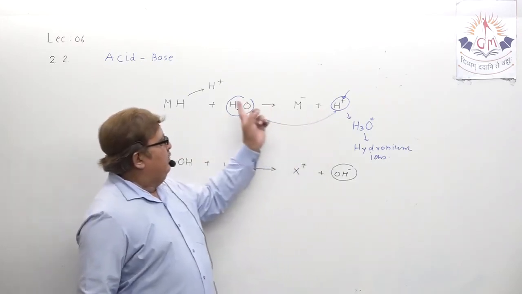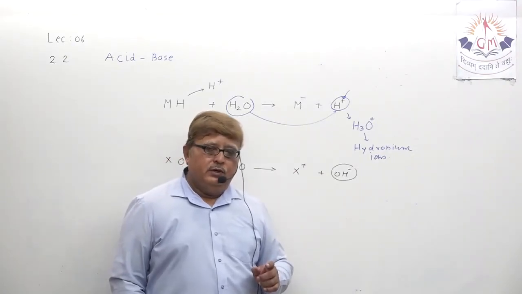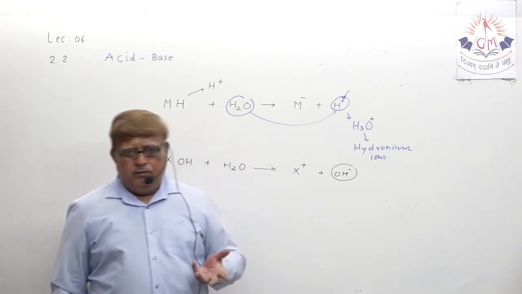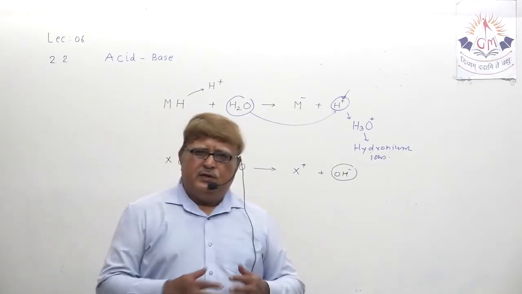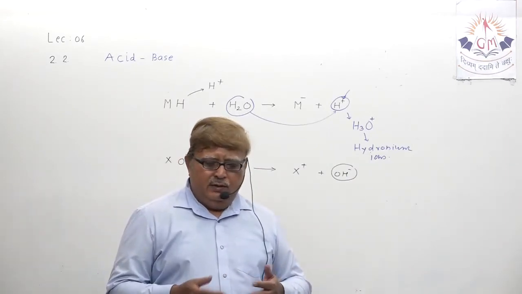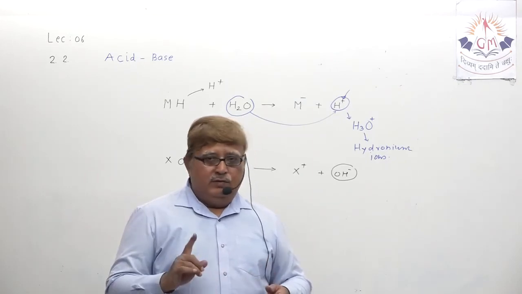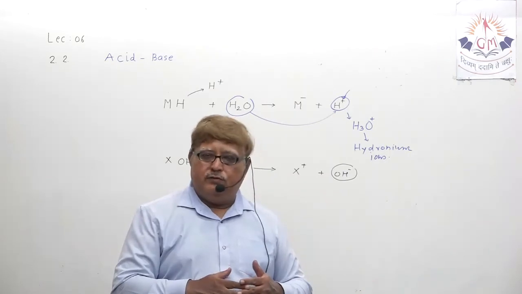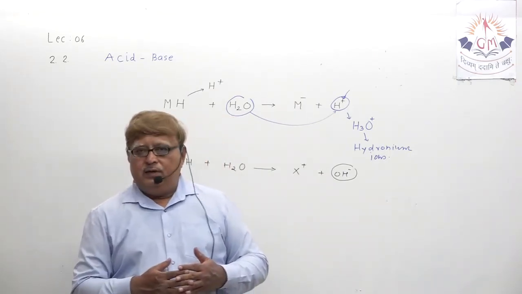So here the hydrogen ion will combine with a water molecule and form H3O plus ion, which is called hydronium ion. No doubt, generally when solving examples, we are not saying hydronium ion every time, we are saying hydrogen ion only. But whenever I say hydrogen ion, you have to think of H3O plus, because H plus ion cannot stand independently.